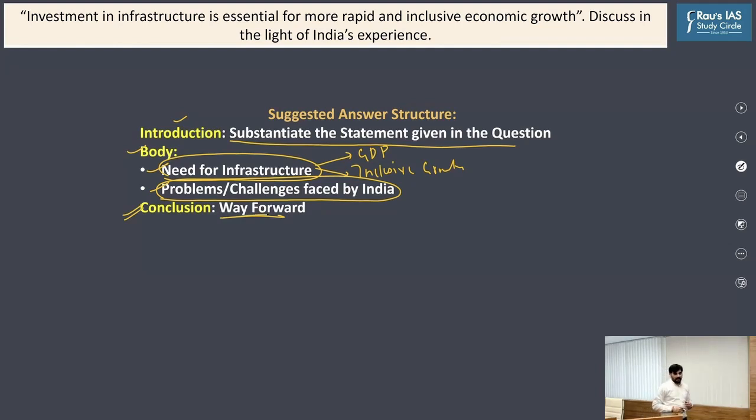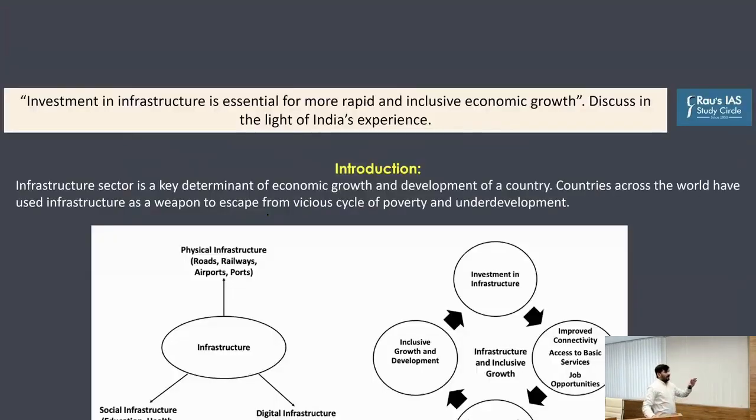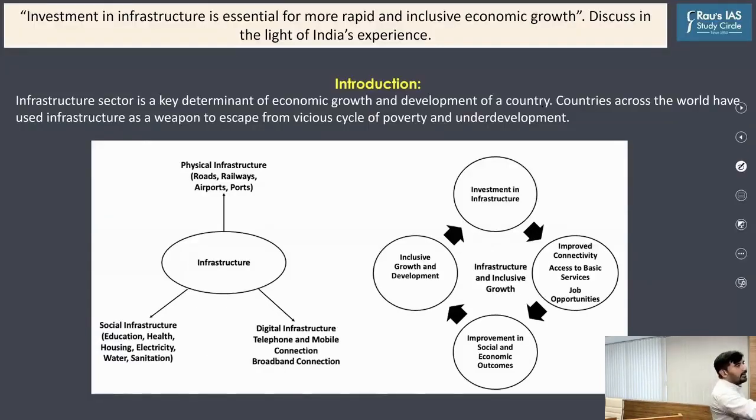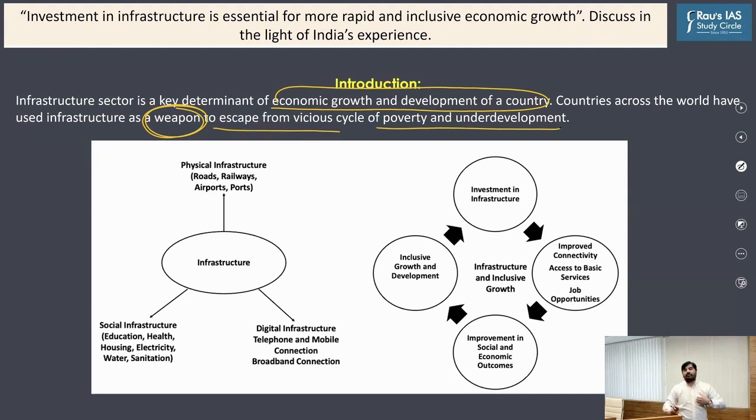Look at the introduction here. The introduction here is: infrastructure sector is a key determinant of economic growth and development of a country. Countries across the world have used infrastructure as a weapon, as a Brahmastra, to escape from the vicious cycle of poverty and underdevelopment. If you want to come out of poverty, if you want to come out of underdevelopment, infrastructure is a weapon. So can you see here in the introduction, you have substantiated that once we make investment in infrastructure, automatically it can act as a tool to promote high GDP growth rate.